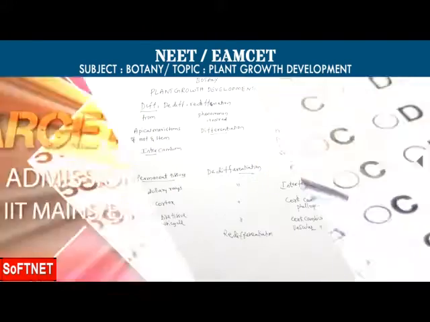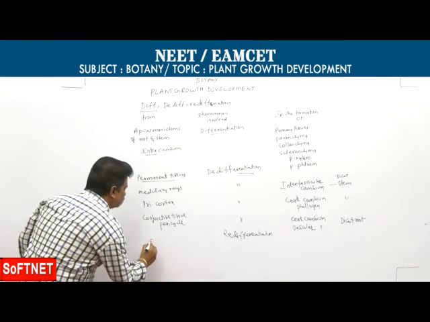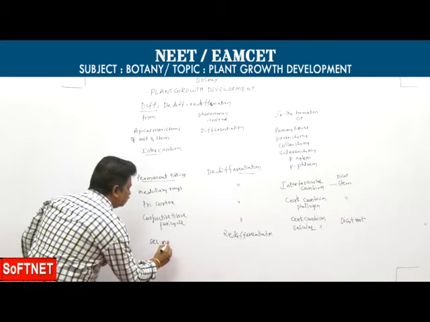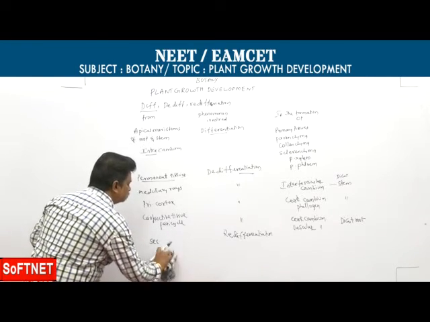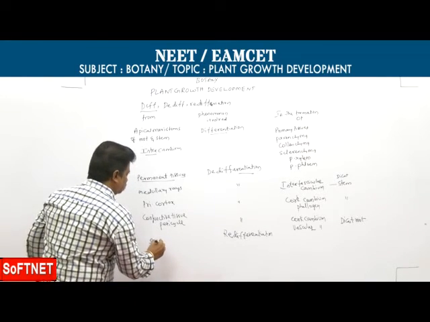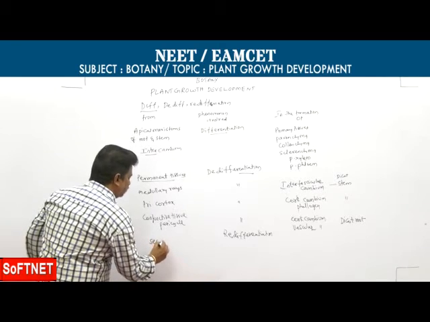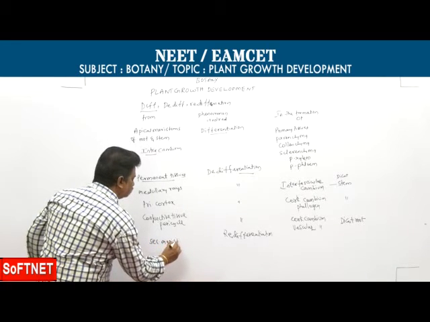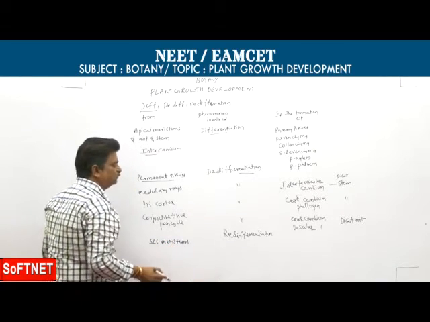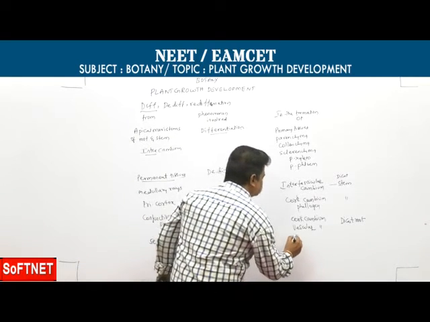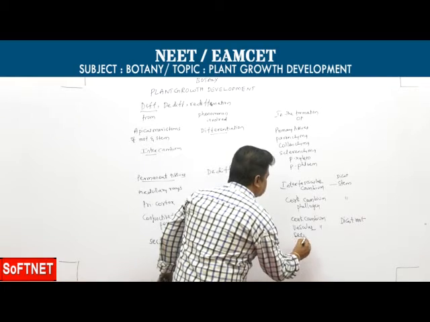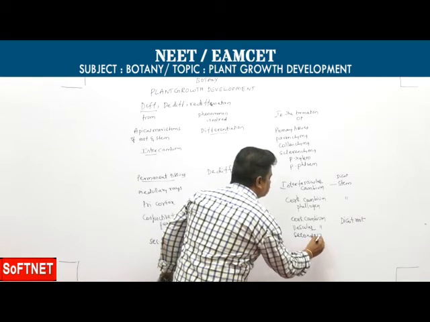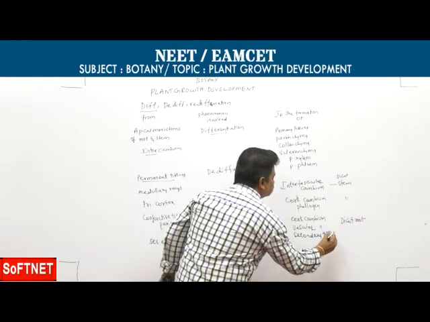Third one, redifferentiation. Secondary tissues or secondary meristems by redifferentiation give secondary tissues.